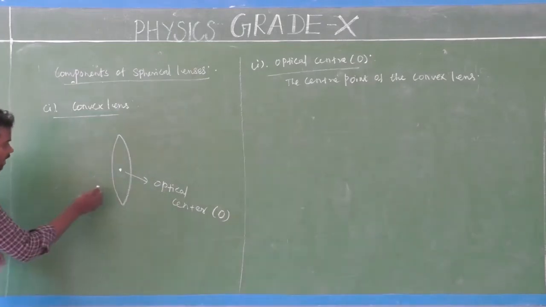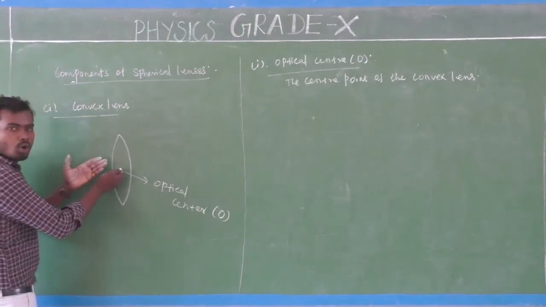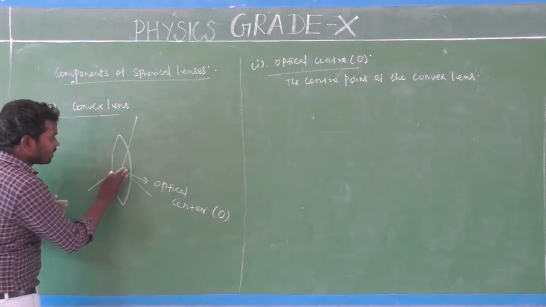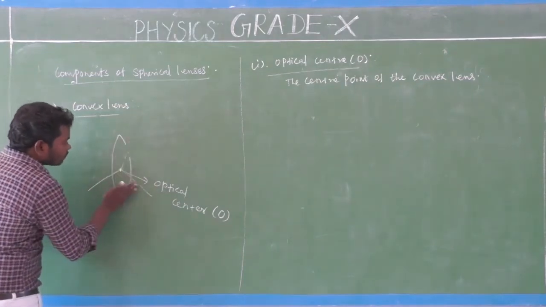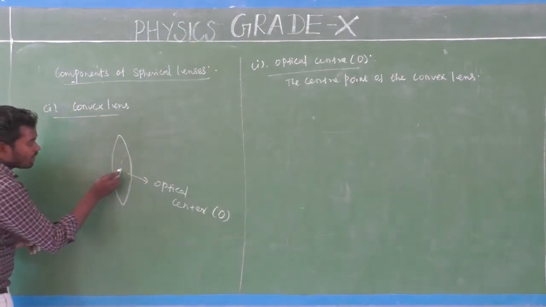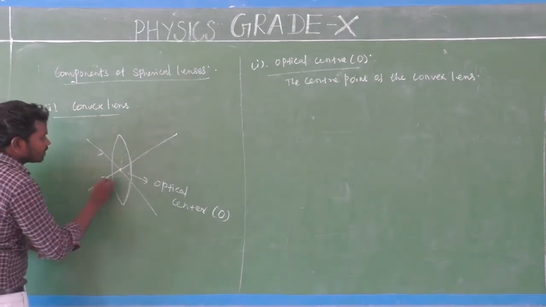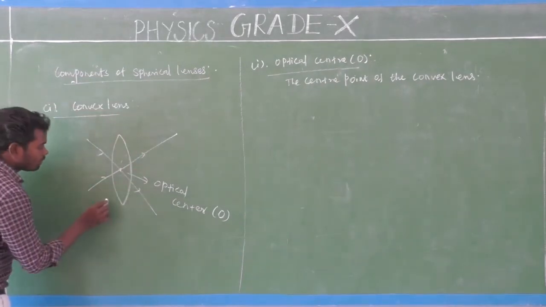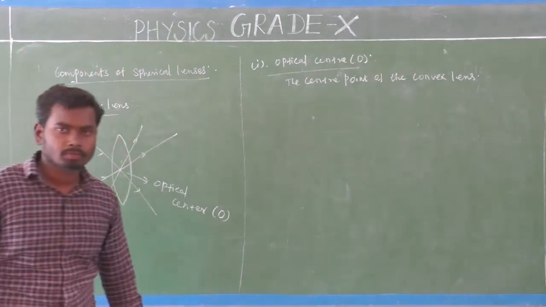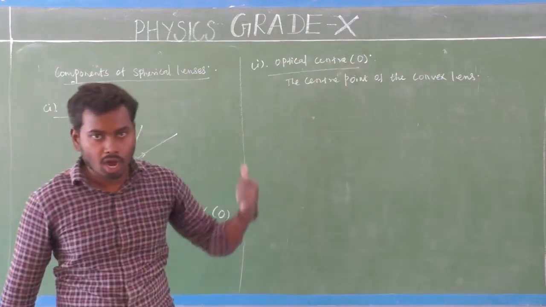Whenever light goes through this optical center, there will be no bending of light. Instead, light will go in a straight line like this. This is the incident ray, this is the refracted ray. Light will go like this, in a straight line. Isn't it very simple? So the first component of this convex lens, what is that?